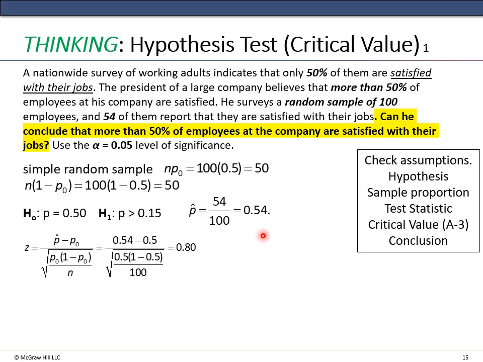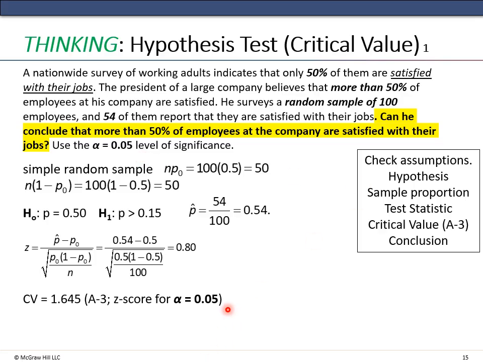This is a right-tailed test. Remember that the critical value for a 0.05, when we're trying to find the critical value, this is all related to the alpha equals 0.05 level. Okay, since we're talking about a right-tailed test, that means that 0.05 out of 1 is in the right end tail.